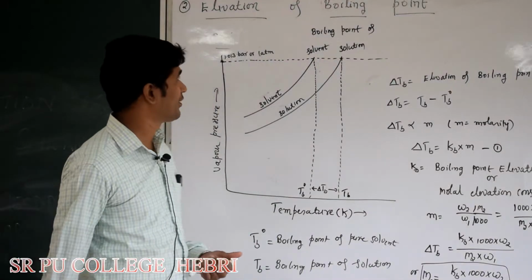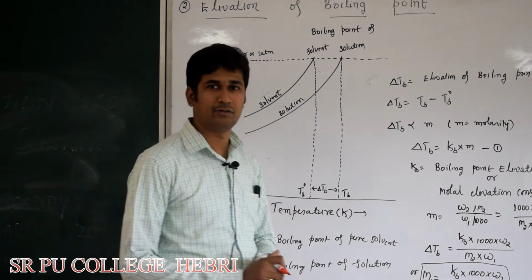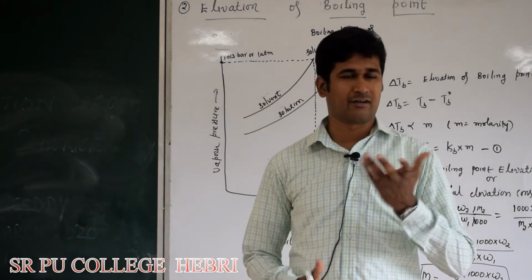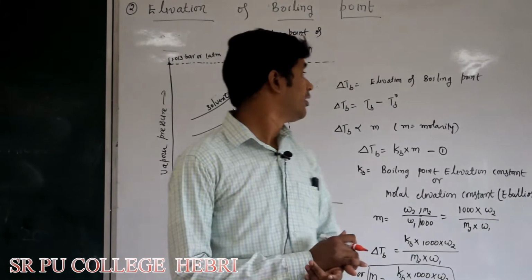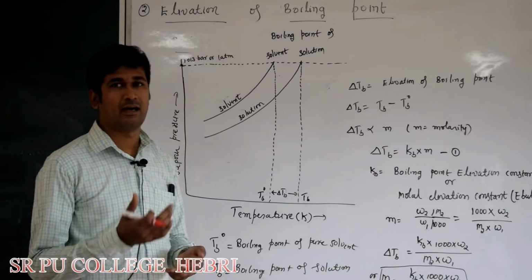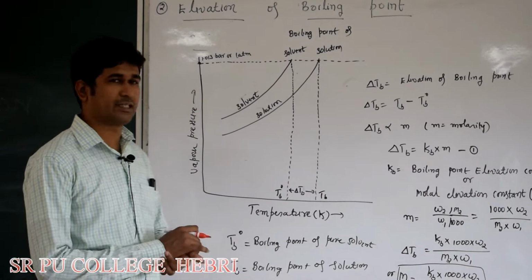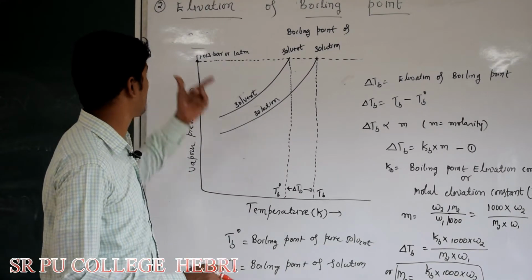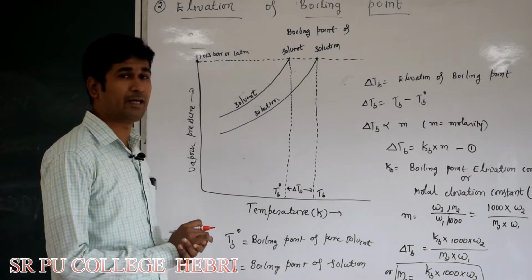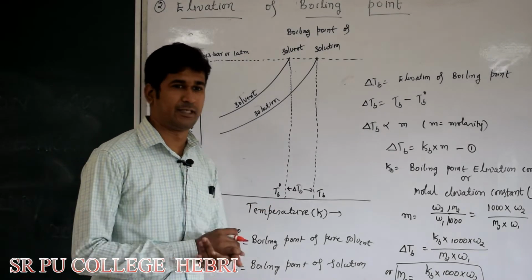In our previous video, we were discussing colligative properties. There are 4 colligative properties, as you know. The first one is relative lowering of vapor pressure, which we have already discussed. Today we are going to discuss elevation of boiling point, the second colligative property.